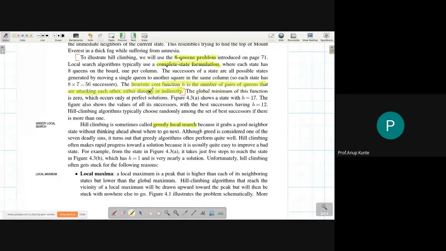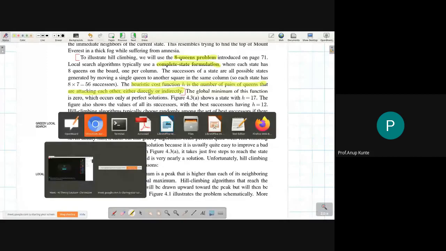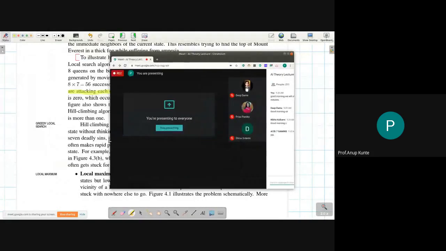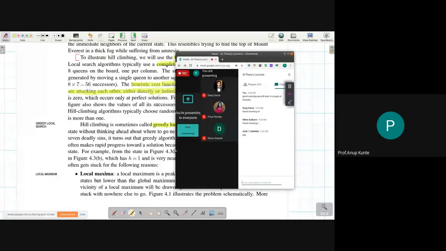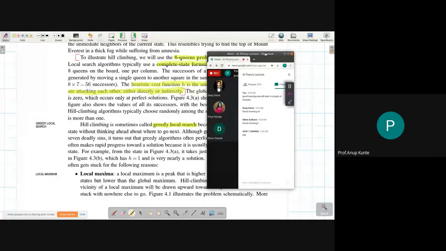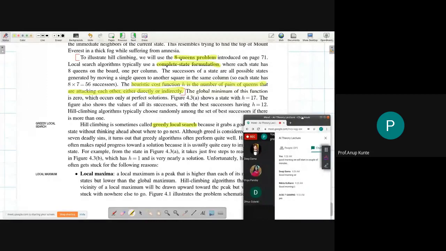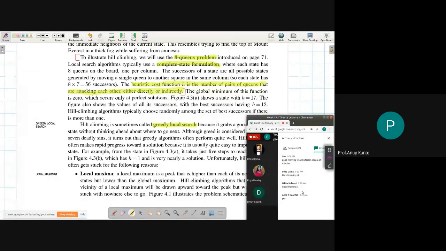Fine. I'm moving to your screen. I'm going to place that screen on top so that if you have any doubts regarding the things that you are reading, you can put those doubts in the chat box. If you have understood, there is no problem. If you have not understood, please let me know. You are supposed to read this part in the square bracket. The highlighted ones are important.